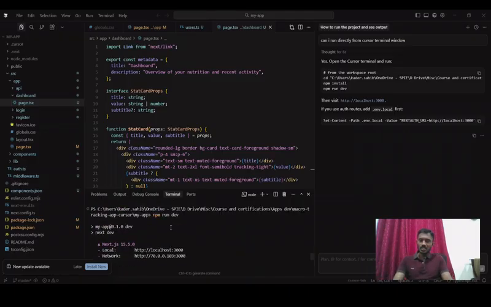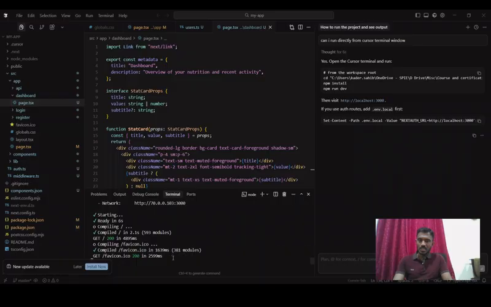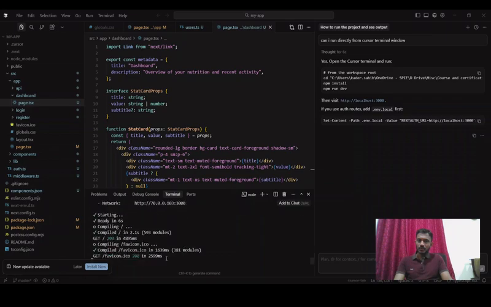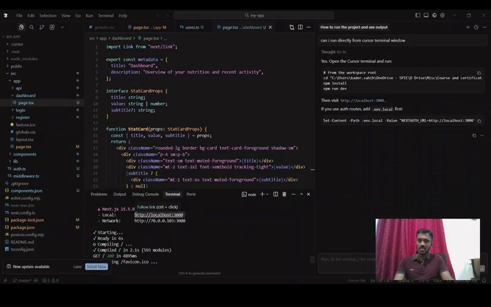As you can see here, this is an application that I developed, and I tried to run it. After running it, it gave me the link where I can test and check the application, which is the localhost link. This is the command I gave to run the application, and after that it gives us the link, and we can go to this link and see the application.